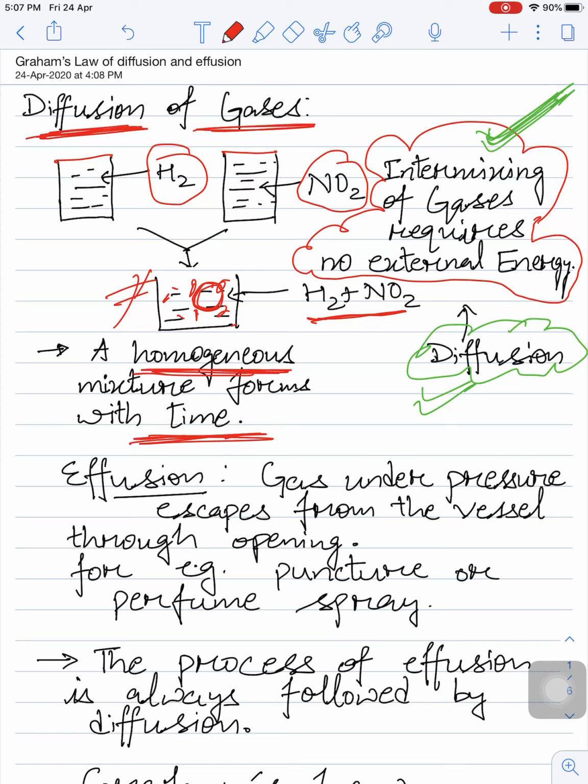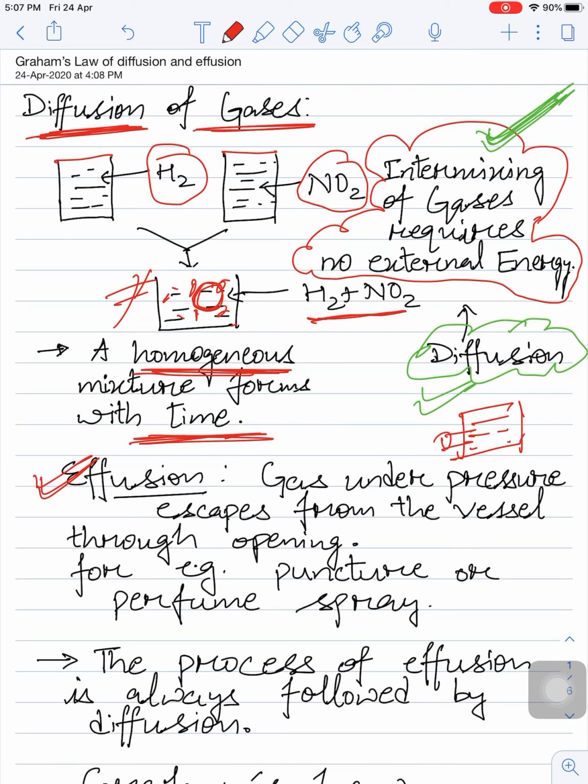Now one more term is being introduced, that is called effusion. So what is effusion? Gases under pressure escape from the vessel through an opening. Let us say we have a cylinder and a gas is filled, and we make a small prick.